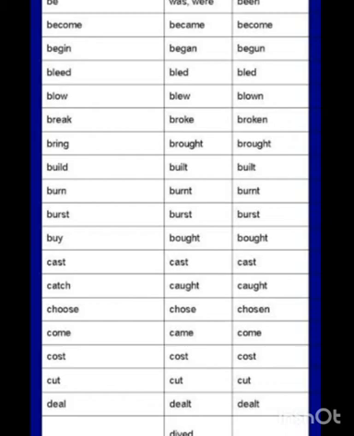So the number of verbs are countless. You can collect many more verbs and you can write down the V2, V3 form of these words. Okay.